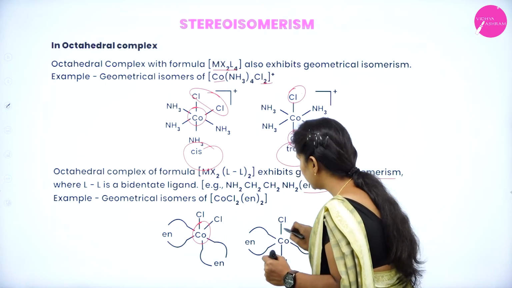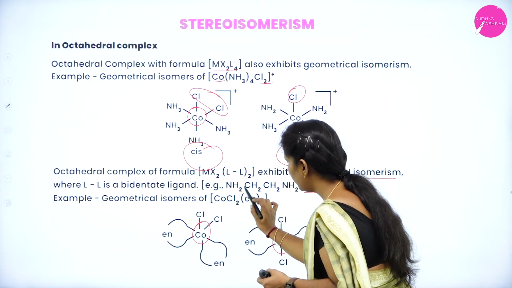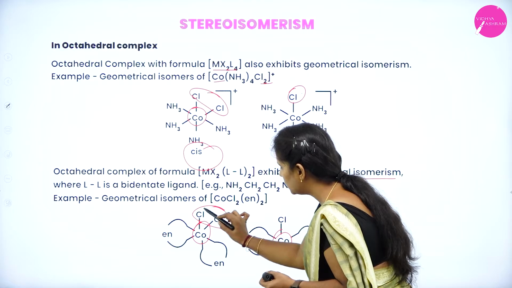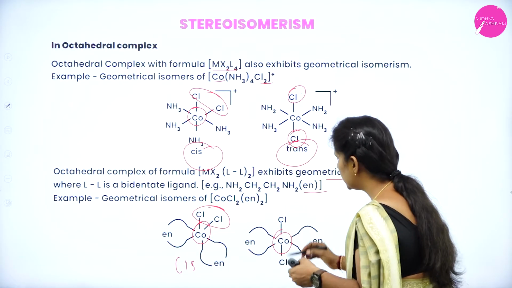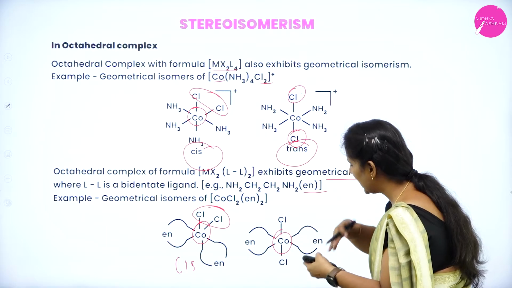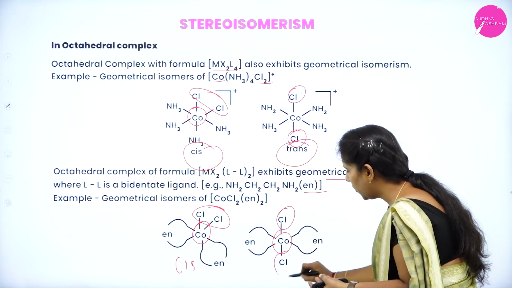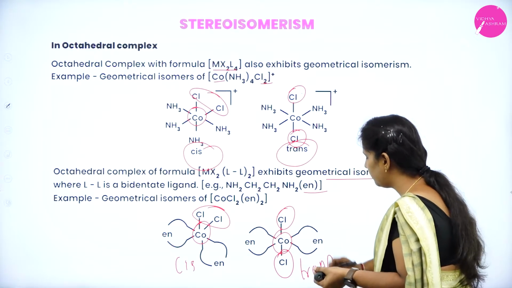Cobalt is my central metal atom. You can see that it consists of 2 chlorine groups and 2 en groups. These chlorine groups are present very close to one another and give rise to the cis form. Similarly, you can see that these 2 chlorine groups can be present in a different spatial arrangement. They will be opposite to each other and give rise to the trans form.